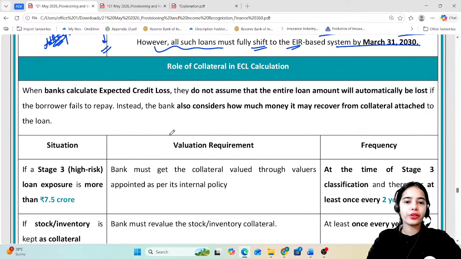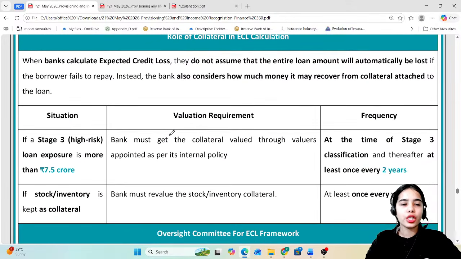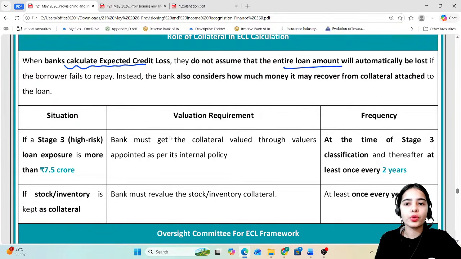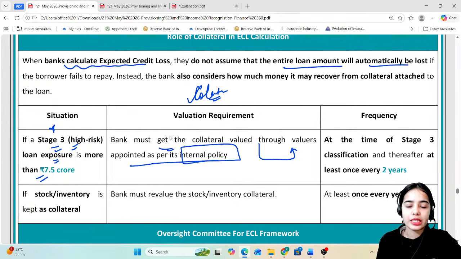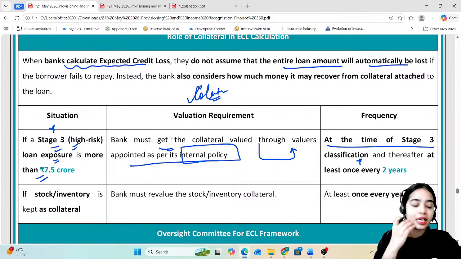Now, role of collateral in ECL calculation. When banks calculate expected credit loss, they do not assume that the entire loan amount will automatically be lost. Basically, there is the collateral also, right? In the situation that a stage 3 high risk loan exposure is more than 7.5 crore, the bank must get the collateral valued through valuers appointed as per its internal policy at the time of stage 3 classification, and thereafter at least once every 2 years.